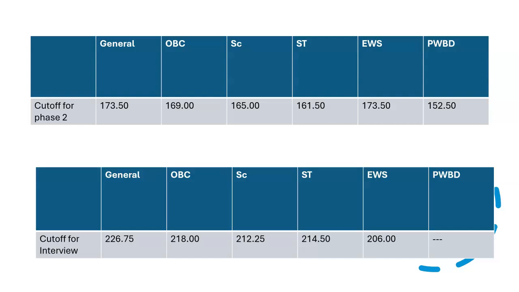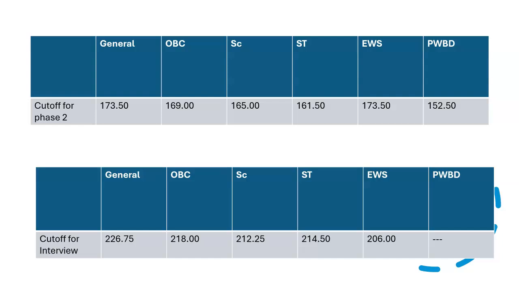So the cutoff was 226.75 for general, OBC is 218, SC was 212.25, ST was 214.50, EWS was 206.0, and for PWD, I guess there was no candidate from that section. That's the reason they have not given the cutoff for that.